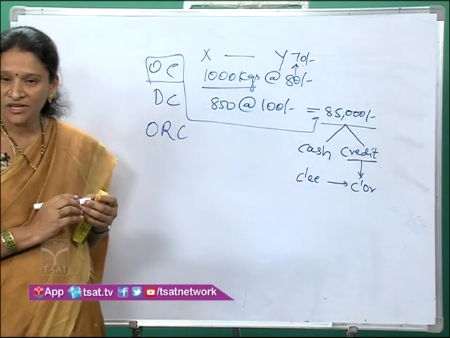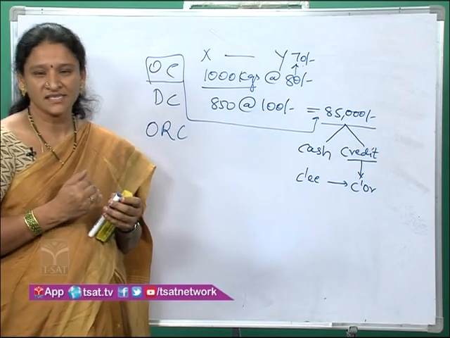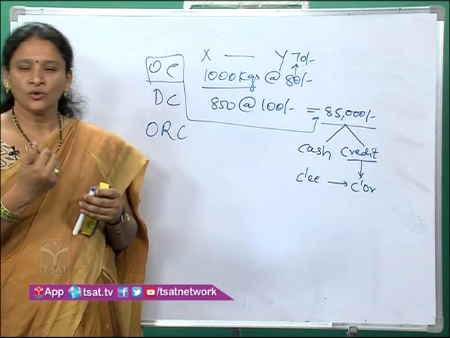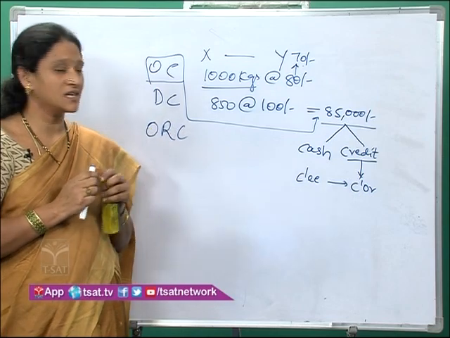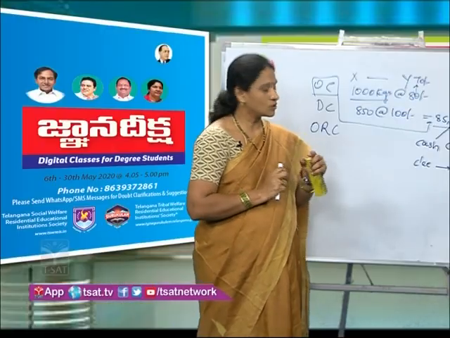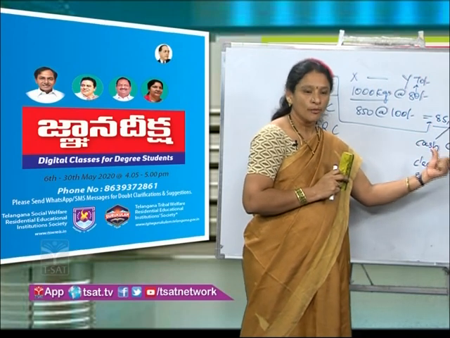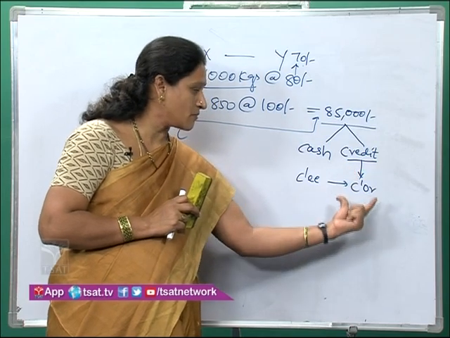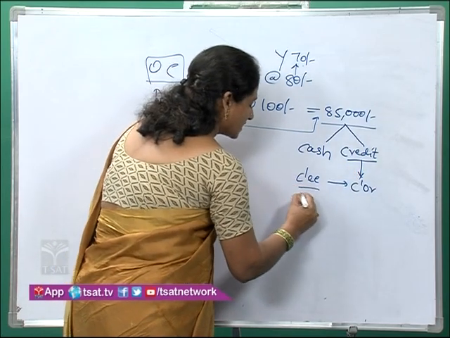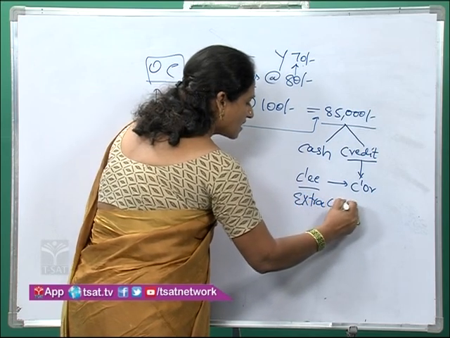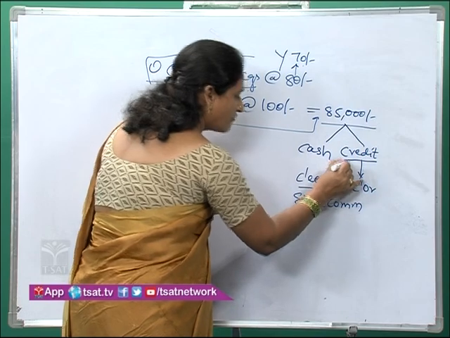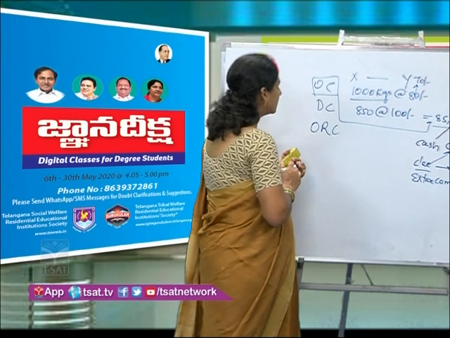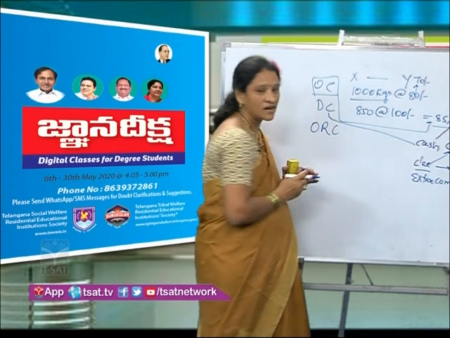So what will the consignor do? Instead of taking unnecessary risk, he will say to the consignee, okay, I will pay you an additional amount of commission. You only take care of the risk that is arising out of credit sales. For such risk taken by the consignee for the credit sales, the consignee will be paid an extra commission. That extra commission paid to bear the risk arising out of credit sales is called del credere commission.